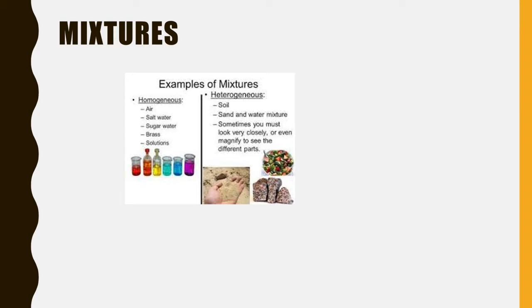That's why it is called a homogeneous mixture. Sugar water is the same thing, and all kinds of solutions. Heterogeneous mixture examples can be soil, or a sand and water mixture, or sometimes you must look very closely, when you magnify to see the different parts, then also you can see the heterogeneous mixture.